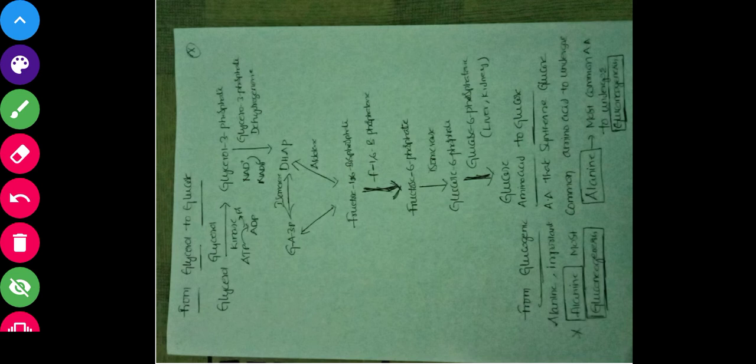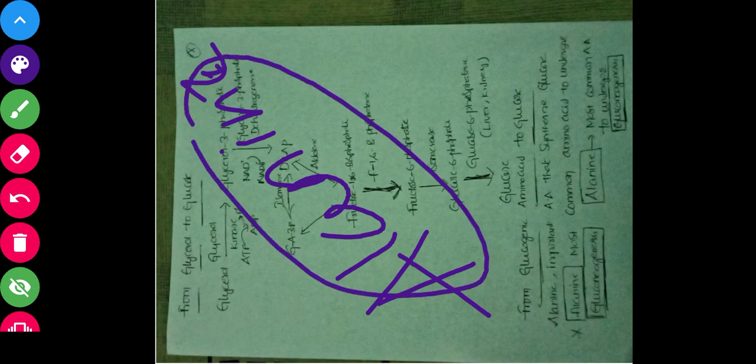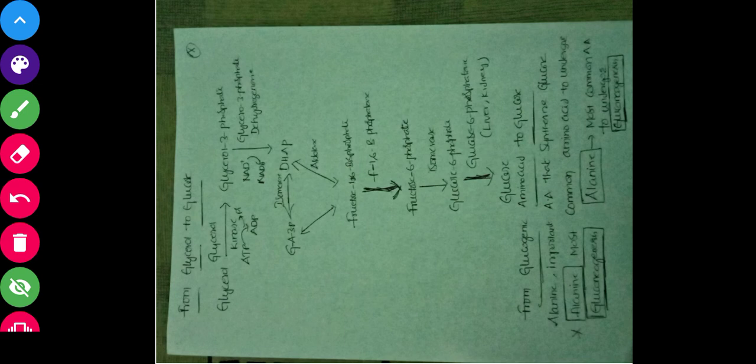If you talk about glucogenic amino acids, especially we will talk about alanine. It frequently undergoes gluconeogenesis and forms glucose. Understood? So the amino acid most frequently undergoing the gluconeogenic pathway is alanine. It's a very important thing for GPAT and many competitive exams. Alanine is an important glucogenic amino acid. Frequently it undergoes gluconeogenesis and will form what? Glucose. Right? How? We'll see here.